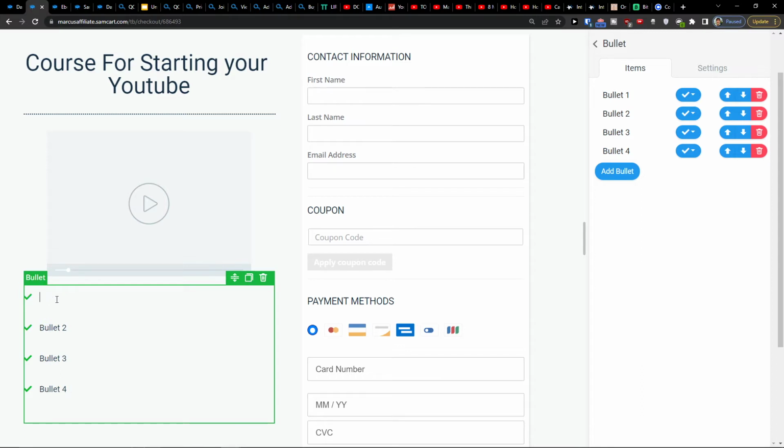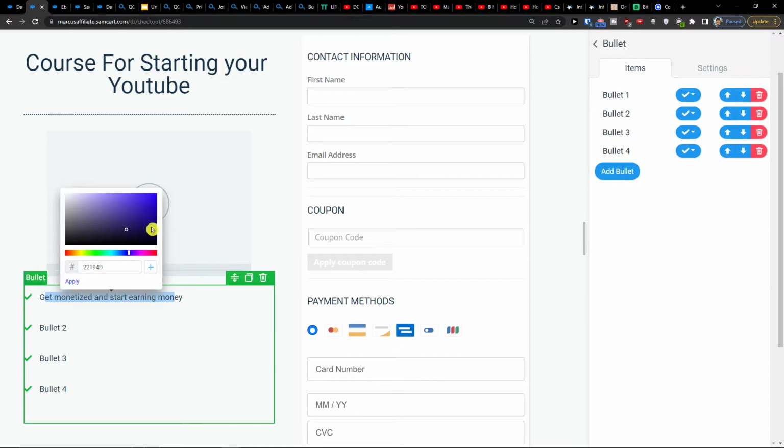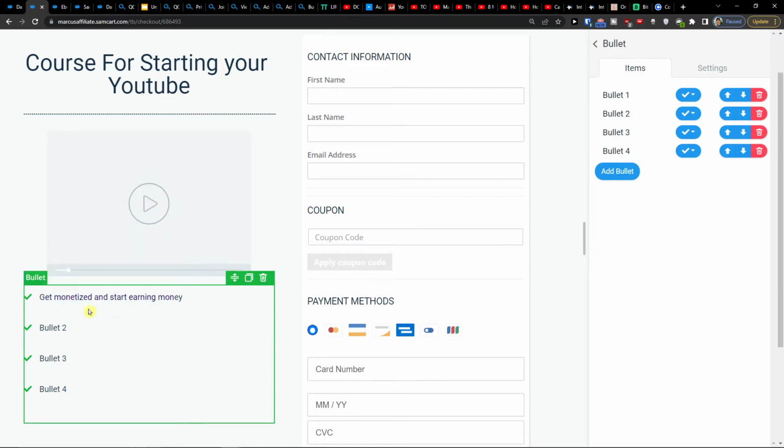And I can add here that I'll get monetized and start earning money. And to edit the text, what you have to do is mark it like this. And then you will have the option to change the colors and everything, right? So that's how you can do it.